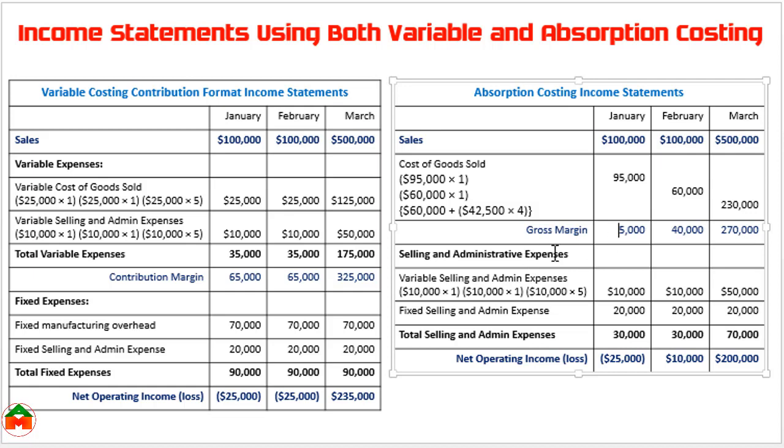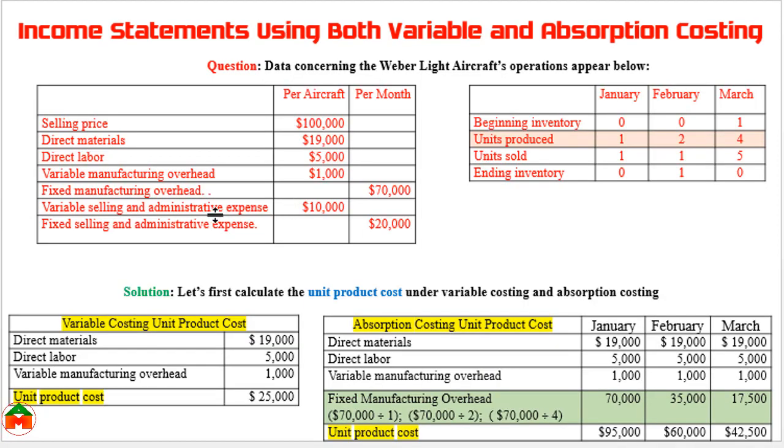And from this gross margin we will deduct the selling and administrative expense. In selling and administrative expense we will show all the selling and administrative expense. Here you can see variable selling and administrative expense. In absorption costing we don't classify variable costing or fixed costing. We just show it on the basis of category. Variable selling and administrative expense is 10,000 and it will depend on the units sold.